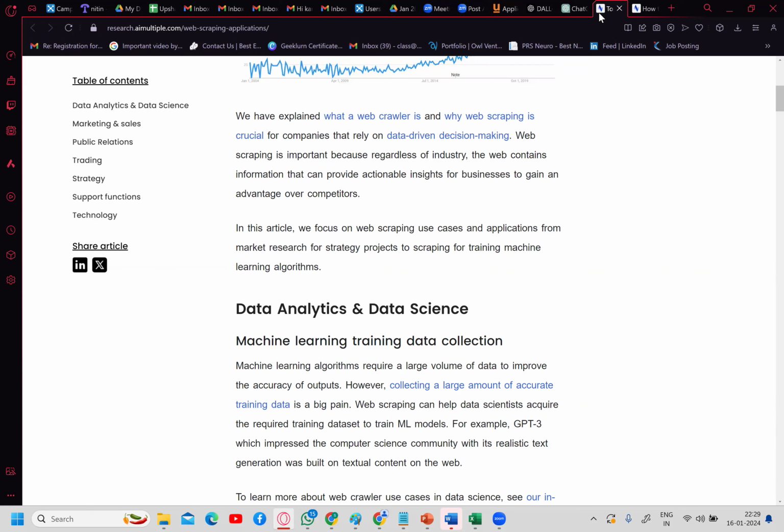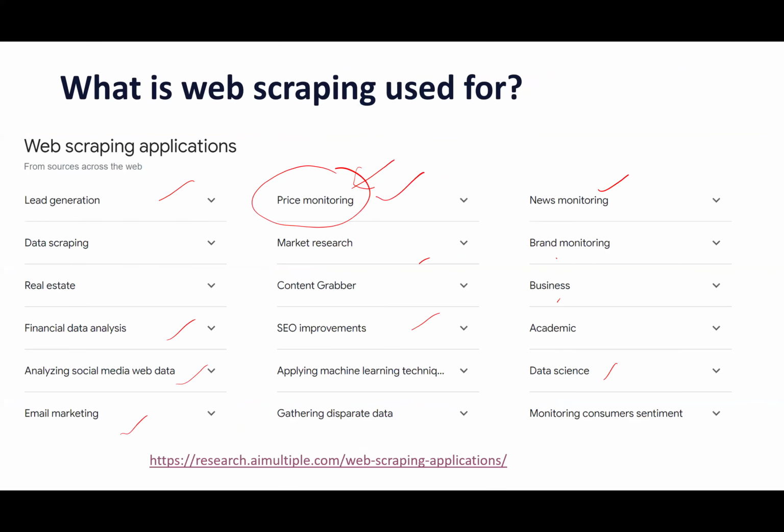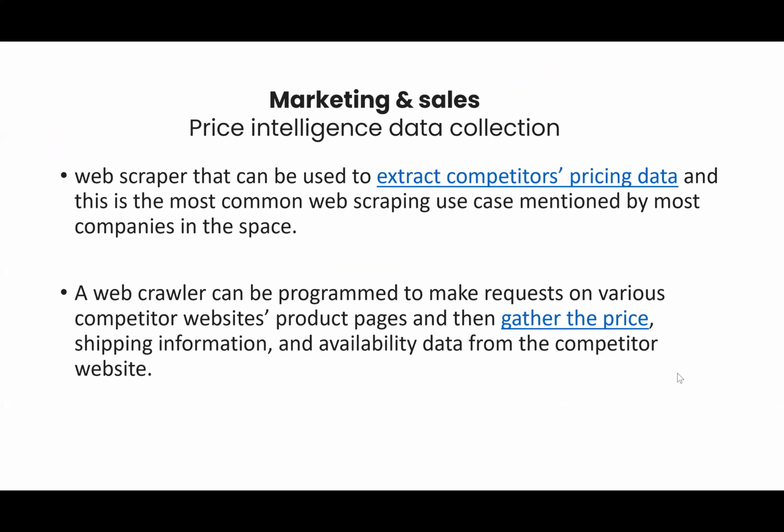So basically, there are a lot of technologies used in the concept of web scraping, and there are a lot of applications and a lot of job openings. Data analysts with expertise in web scraping are in a highly demanded market. There are a number of applications, which we'll discuss step by step. So I told you, this is one example, price intelligence and data collection. If you want to extract the competitor data, you can go for web scraping.